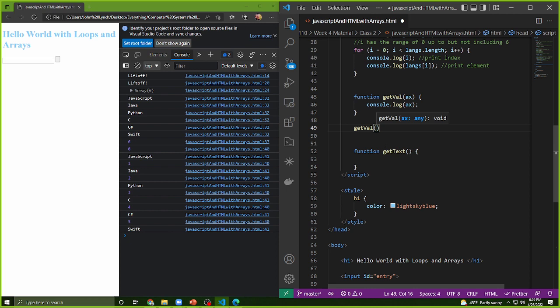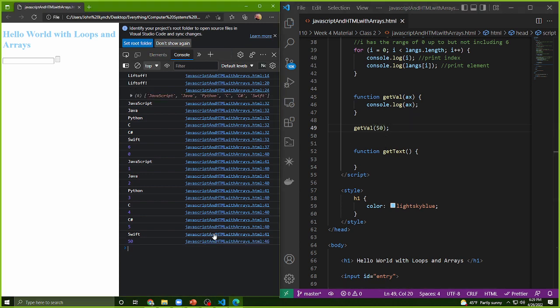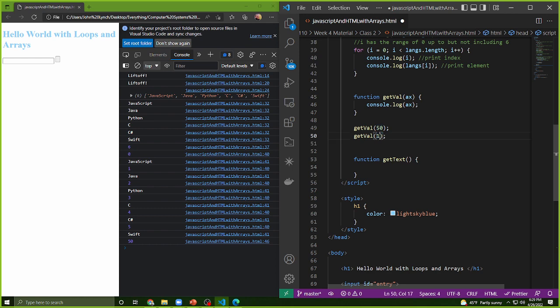What does that mean? Well, what happens if I put 50 inside of here? getVal of 50. You see how 50 popped up down here? Let me call it one more time. Now I have 150. So what this does is it takes in a parameter that you can now use in the function. This is where you might be passing values between different functions.